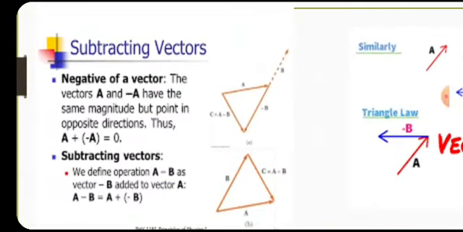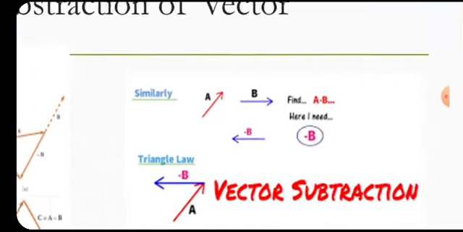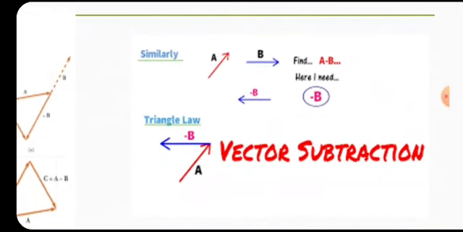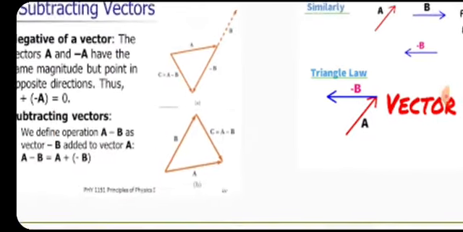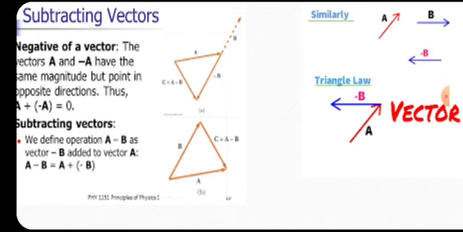Here, A and minus B are the two vectors. Observe this B is in the left to right direction, and the other B is in the opposite direction. Add A and B, this gives the resultant.